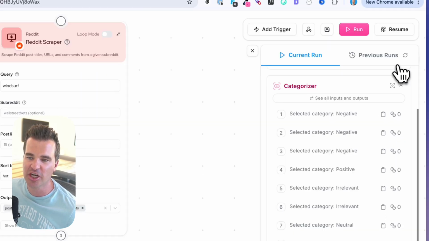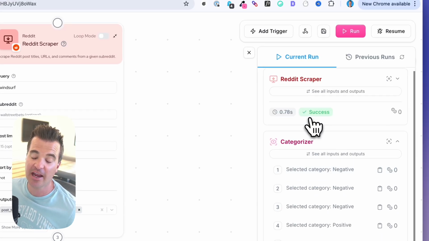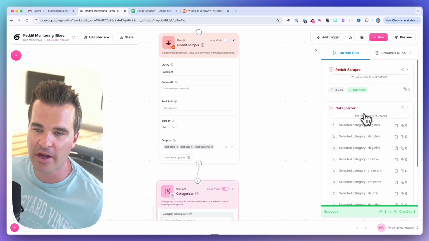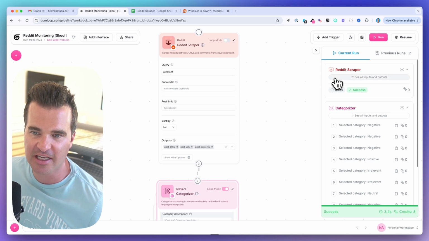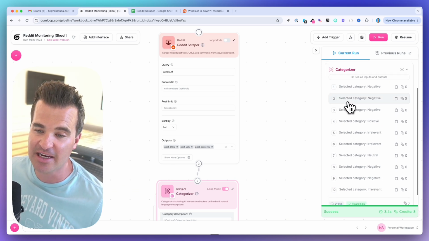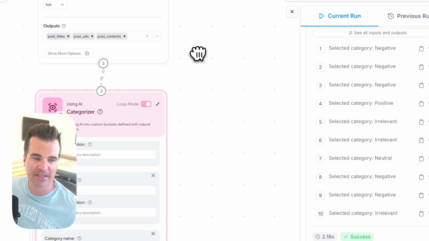But again, you can check the outputs and the inputs of all of your nodes in the sidebar here after you run it. So we can see it's working successfully. It's taking in the Reddit information and it's giving it categories based on the prompt that I gave it below.